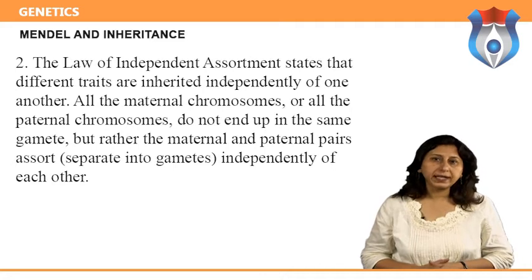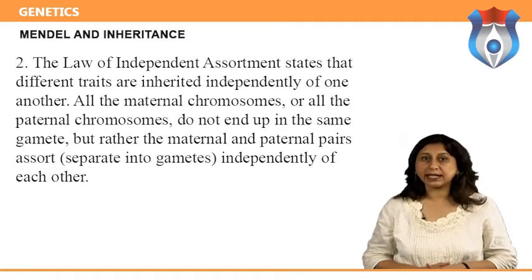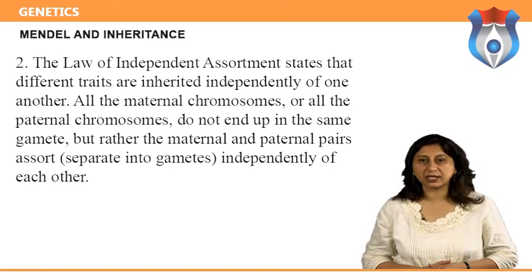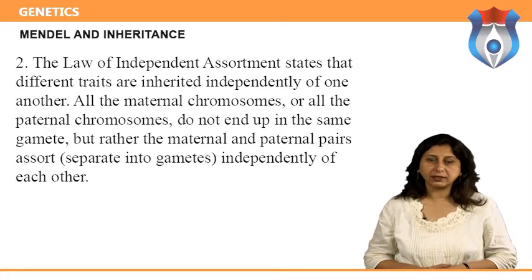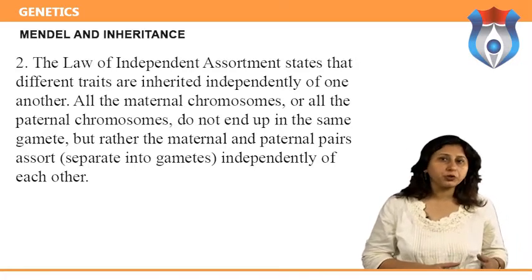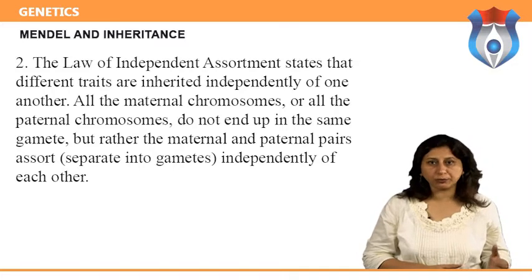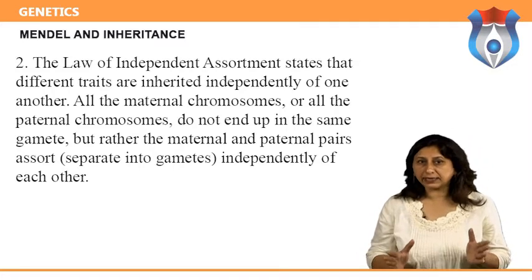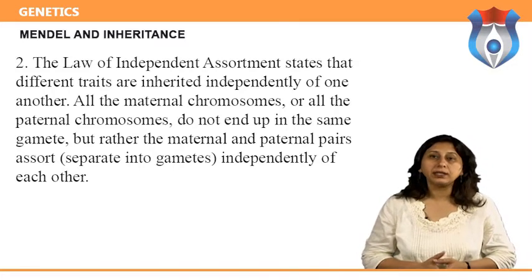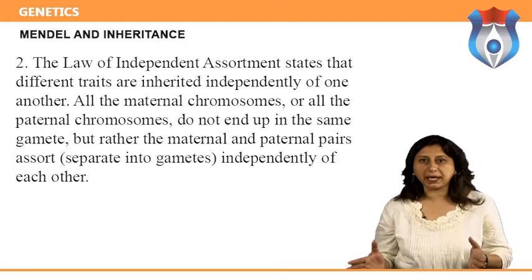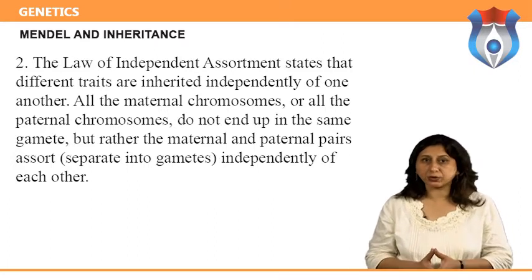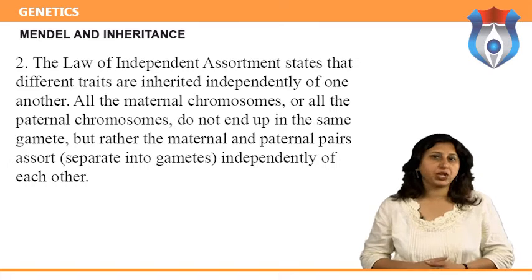The law of independent assortment states that different traits are inherited independently of one another. All the maternal chromosomes or all the paternal chromosomes do not end up in the same gamete, but rather the maternal and paternal pairs assort, separate into gametes independently of each other.